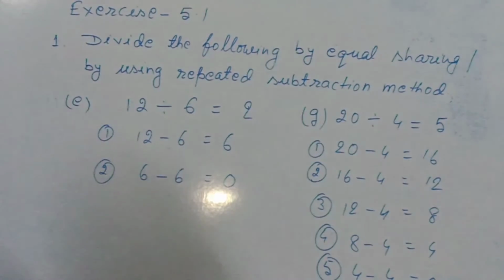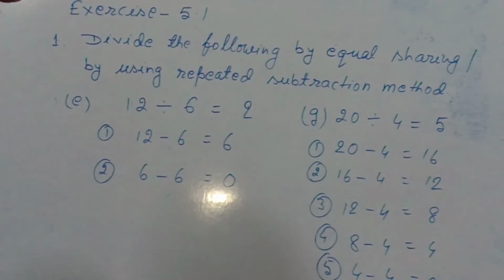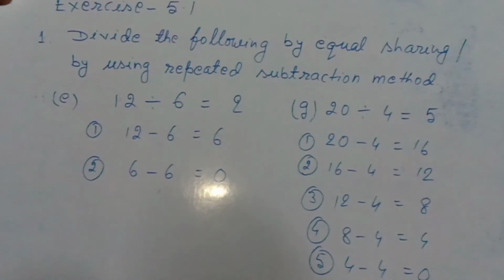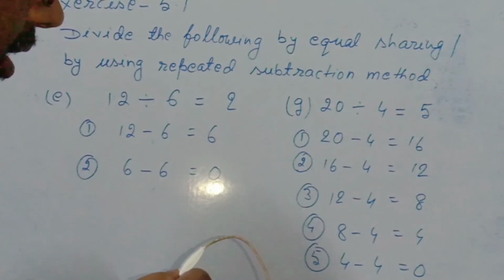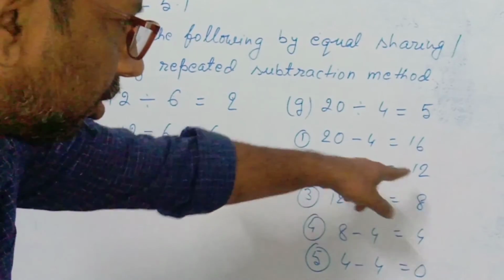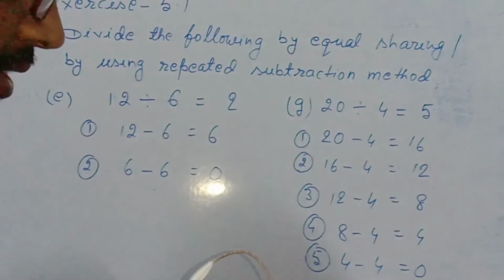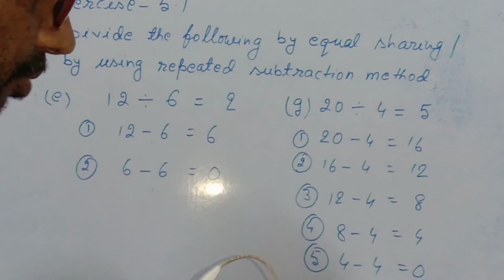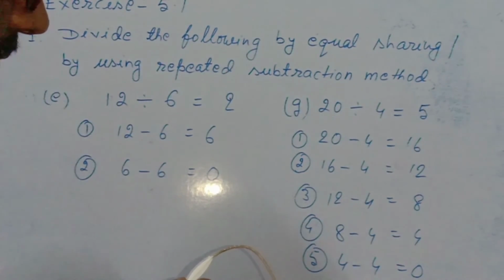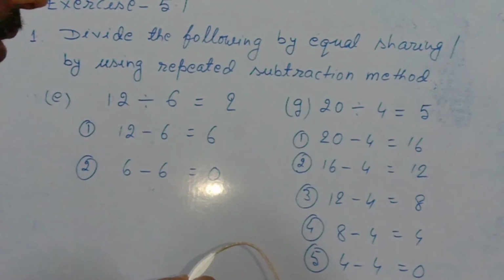Now question number G. 20 divided by 4 equal to what? So I started subtracting 4 from 20. In the first step 20 minus 4 equal to 16. In the second step 16 minus 4 equal to 12. In the third step 12 minus 4 equal to 8. In the fourth step 8 minus 4 equal to 4. And in the fifth step 4 minus 4 equal to 0. So in 5 steps of subtraction we are getting 0. So 20 divided by 4 became equal to 5.